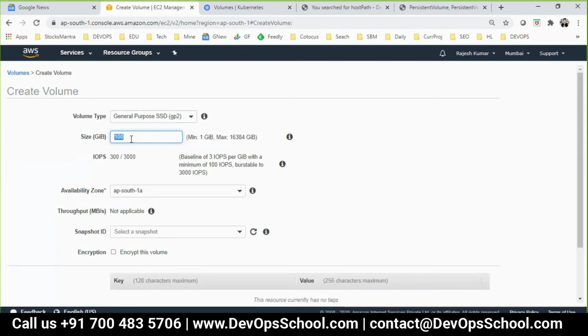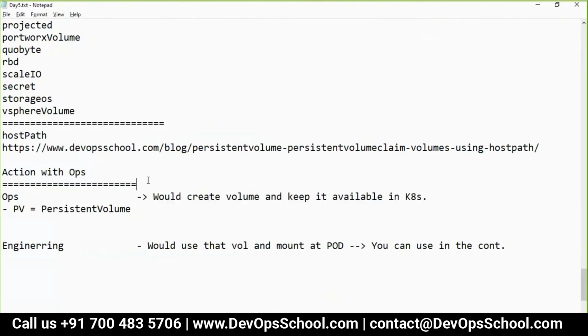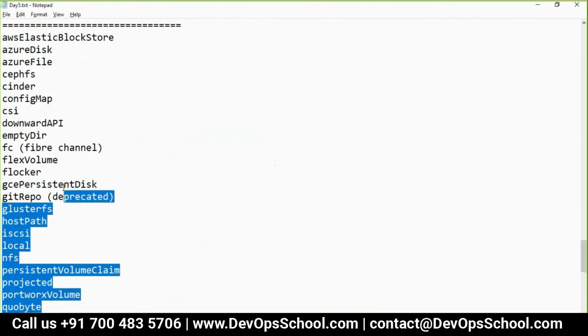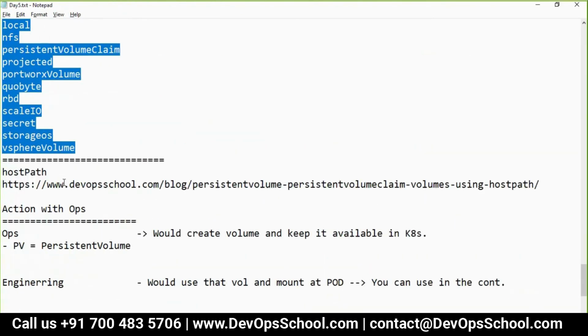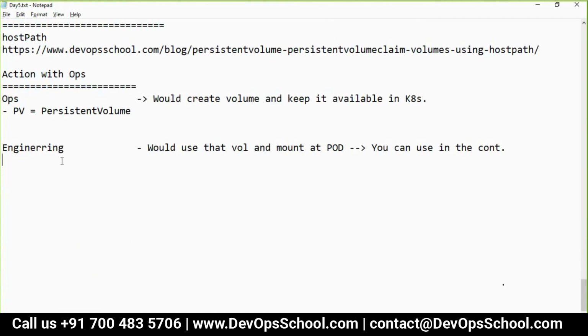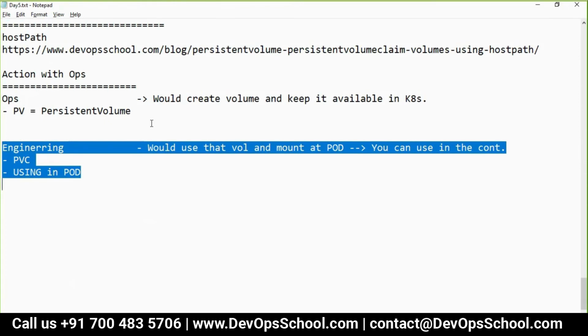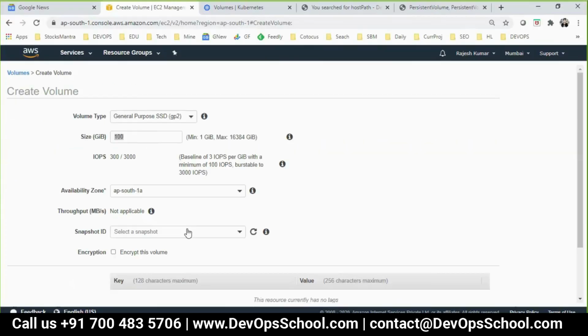Now how to make it available for Kubernetes or, let's say, AWS? That's the operations job, and they do it through these storage types. Different storage types. So this is called PVC. And after that, using it in the container, in the pod. So this one also I'll show you. This one also I'll show you.